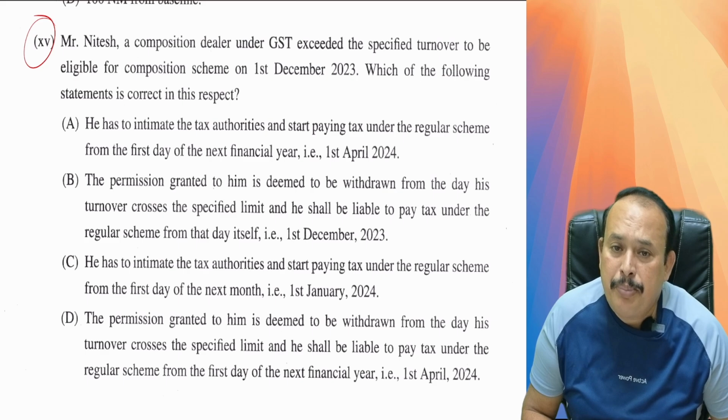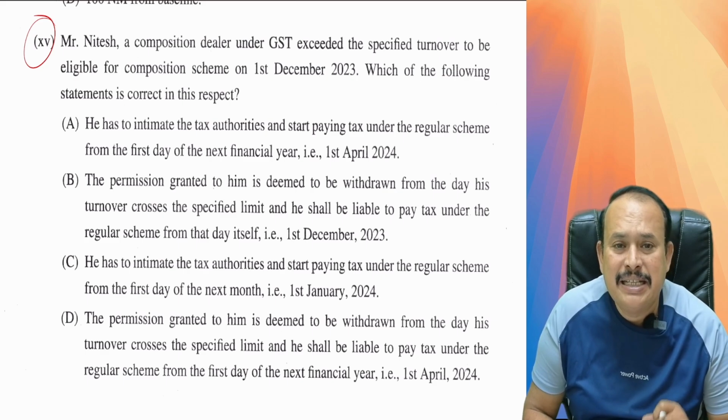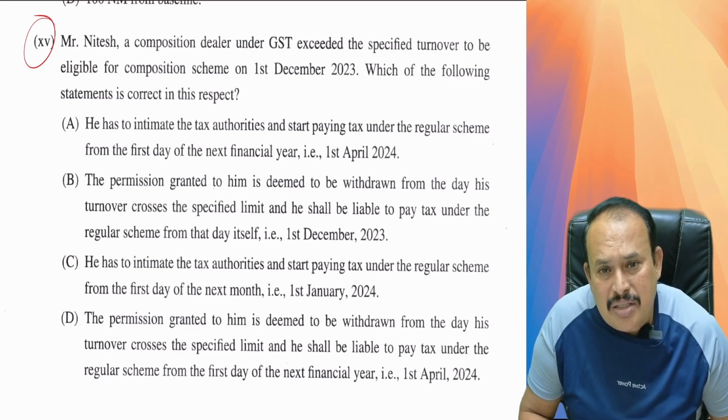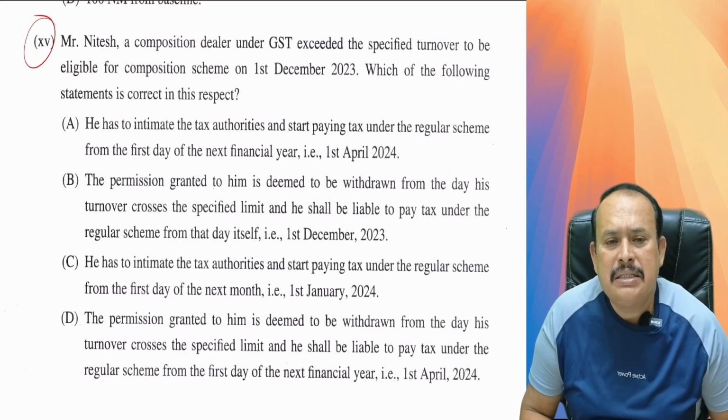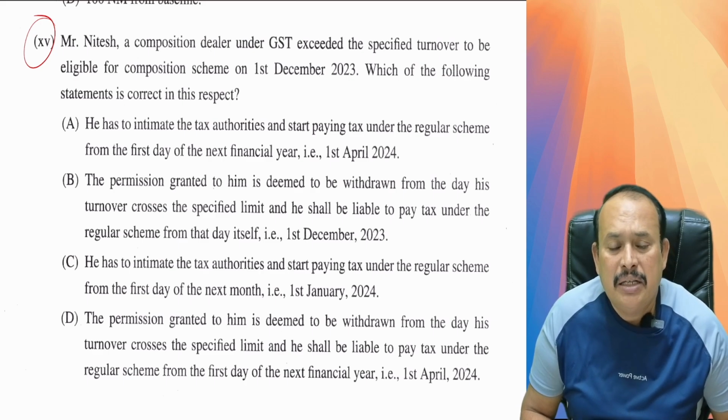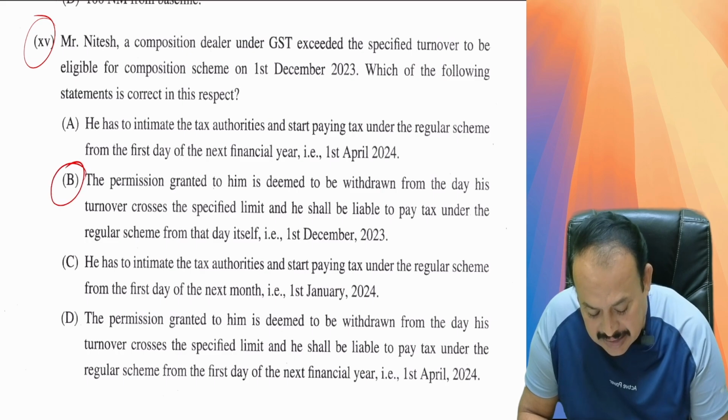B. The permission granted to him is deemed to be withdrawn from the day his turnover crosses the specified limit, and he shall be liable to pay tax under the regular scheme from that day itself. That is 1st December 2023, right. The point number B is the right answer here.